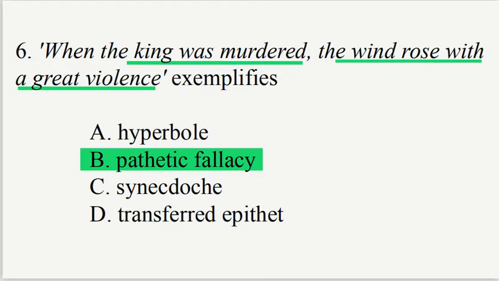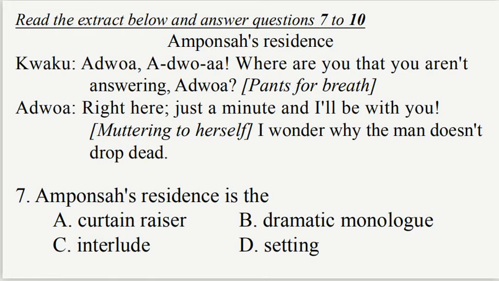Number 7, we have an extract. It's a dramatic extract. At Amposa's residence, Kwaku says, Adwa, Adwa, where are you that you aren't answering, Adwa? Kwaku pants for breath. Adwa calls out, right here. Just a minute and I'll be with you. Adwa now mutters to herself, I wonder why the man doesn't drop dead.